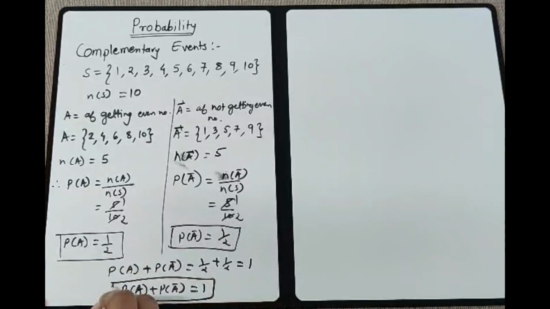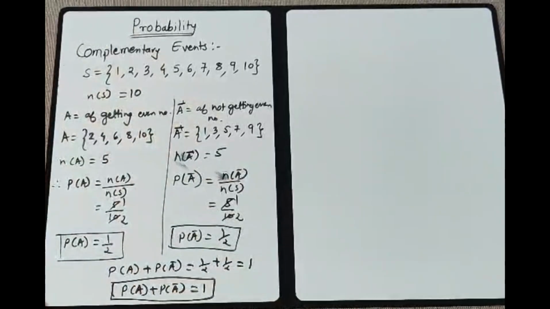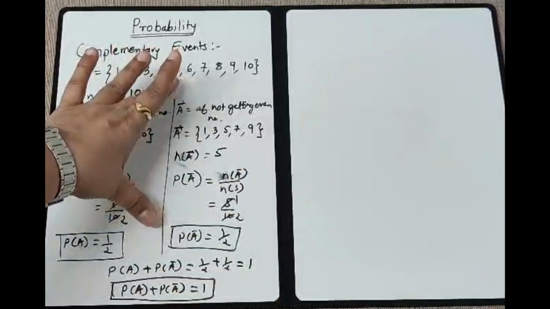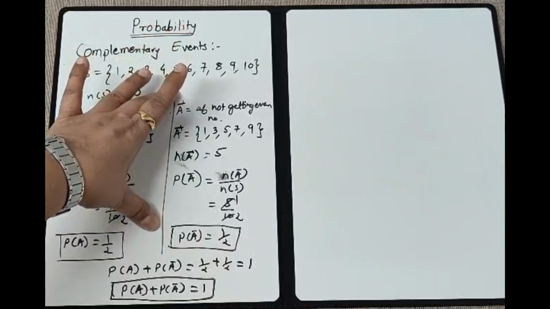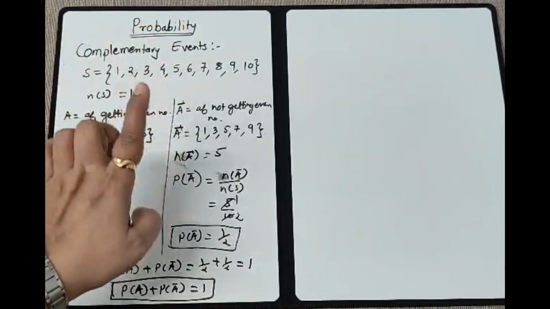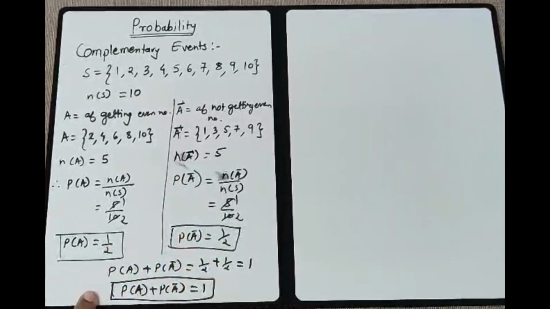You can apply this for all the experiments that you have done. Okay, so one is plain event, one is complementary event. Complementary event means the elements left out after taking A. If you find the probability and add both, it will always be 1.